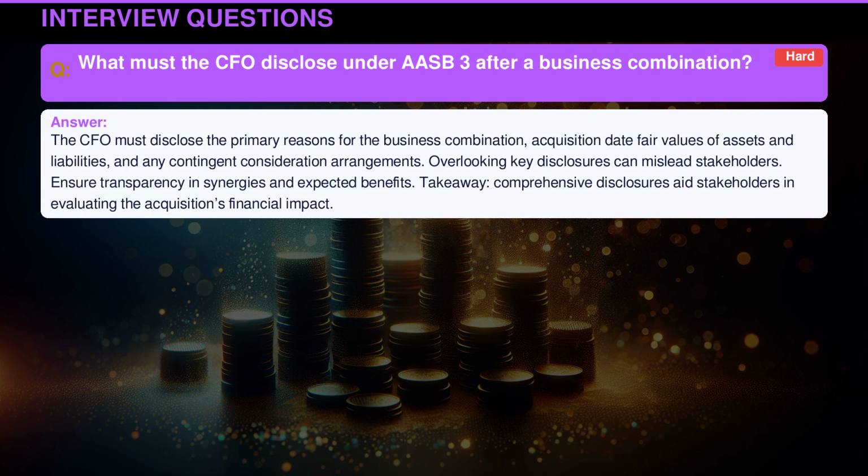The CFO must disclose the primary reasons for the business combination, acquisition date, fair values of assets and liabilities, and any contingent consideration arrangements. Overlooking key disclosures can mislead stakeholders. Ensure transparency in synergies and expected benefits. Takeaway: comprehensive disclosures aid stakeholders in evaluating the acquisition's financial impact.